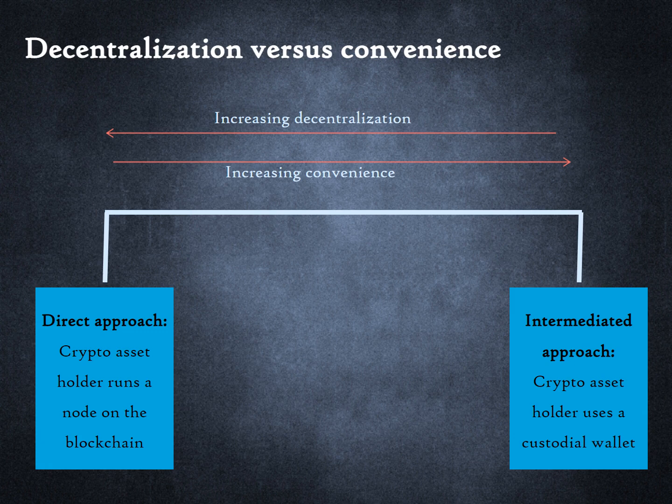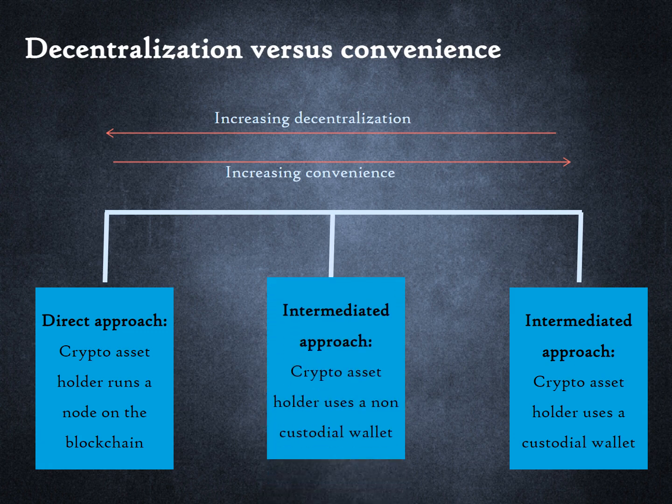We can now see the inherent tension between the original vision of the blockchain that envisioned no central parties versus the convenience offered by central parties. An individual who wants to hold, buy and sell cryptocurrencies can operate on a continuum. As we move from left to right, decentralization decreases but convenience increases. On the extreme left is the direct approach option of running a blockchain node. The individual has self-custody of the assets. For convenience, the individual may use a hardware wallet, in conjunction with the Bitcoin node, to store the private key.